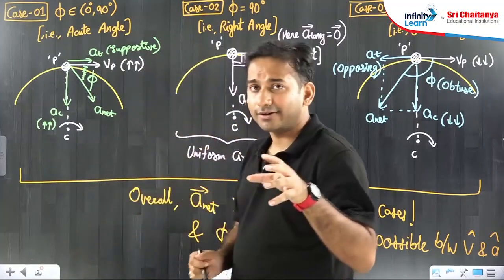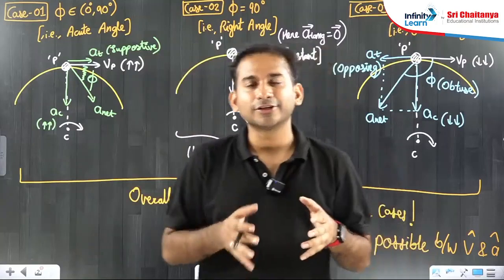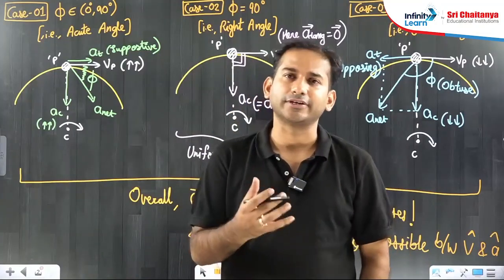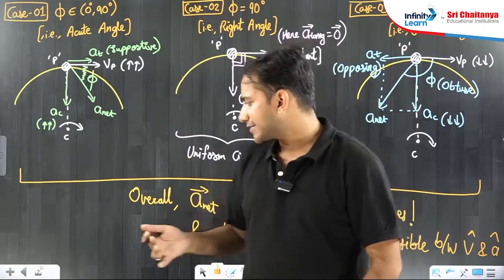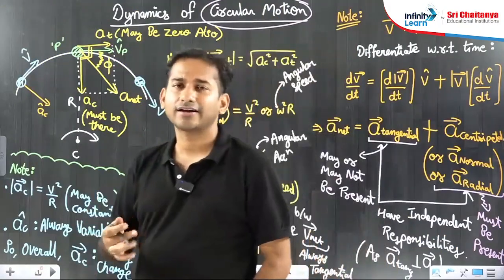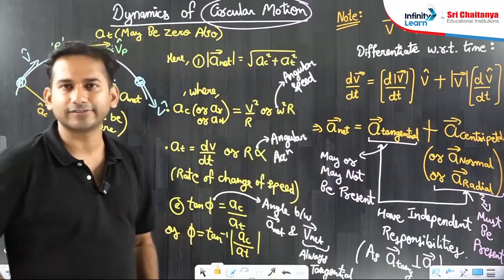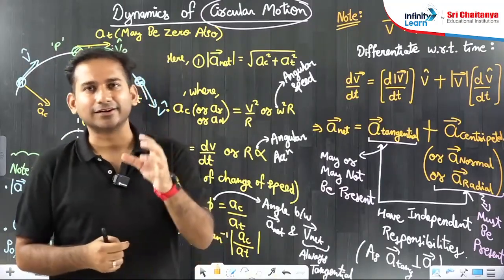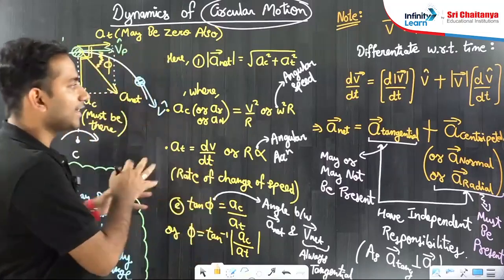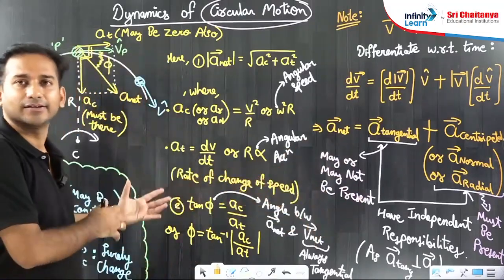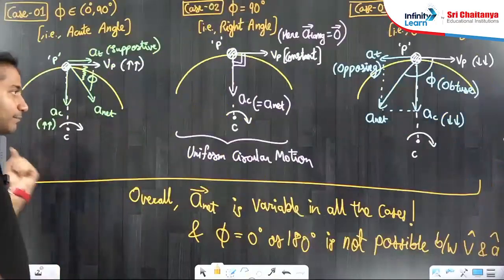The major trouble with circular motion is there is a slight confusion between centripetal and centrifugal in everyone's head. And there is a slight confusion between the types of acceleration, how they vary, and the angle between the acceleration vector and velocity vector in circular motion. Today I have addressed the first type of confusion: why the types of acceleration come, what they do, what the angle between them is, and what cases are possible.